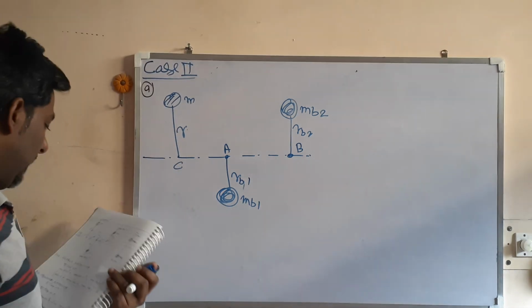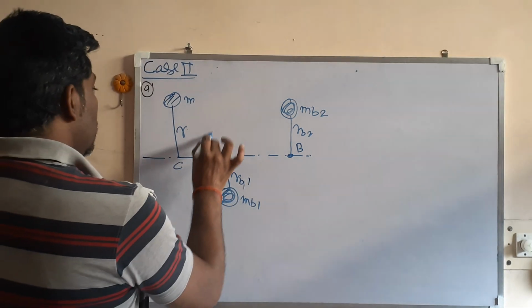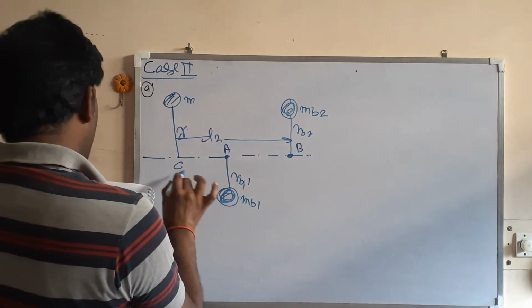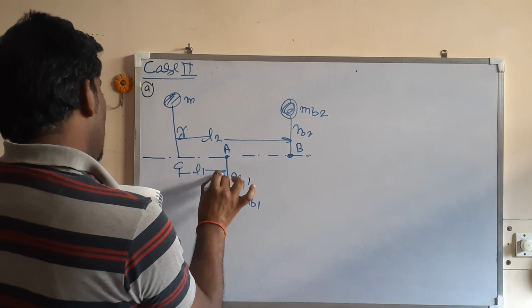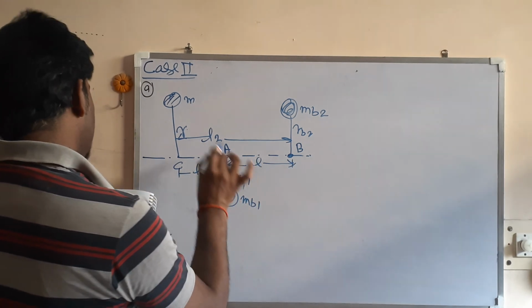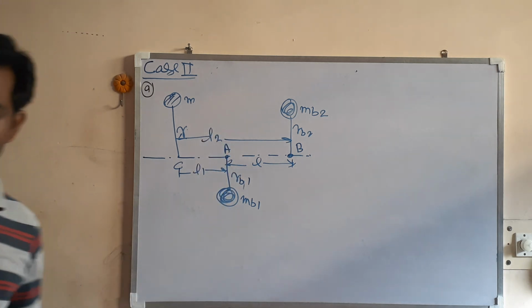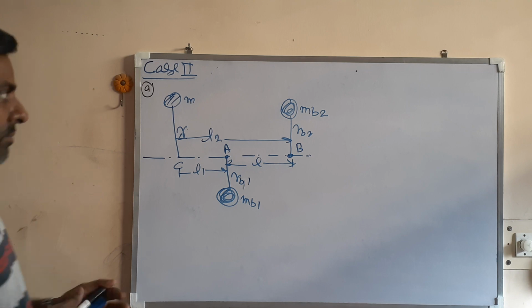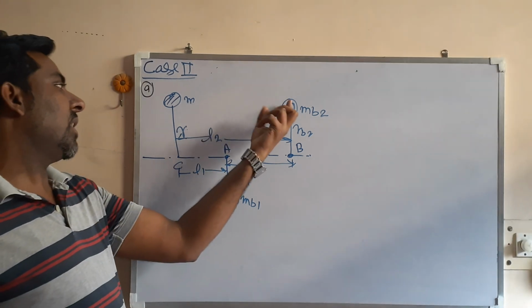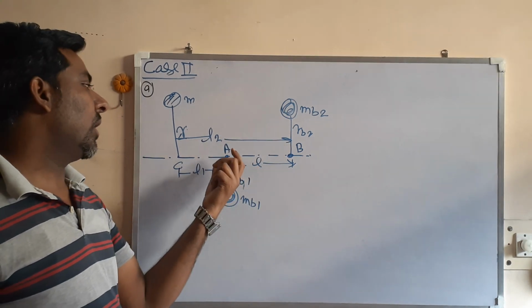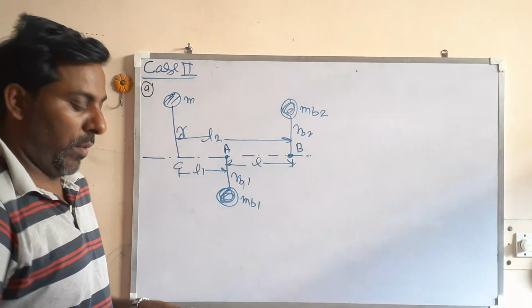This is point C. Let us say this distance is L2, this distance is L1, and the distance between A and B is L. So this is the other arrangement. You can also balance by the two balancing masses, this and this, rotating in different planes in that way.